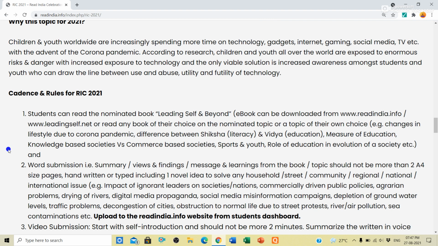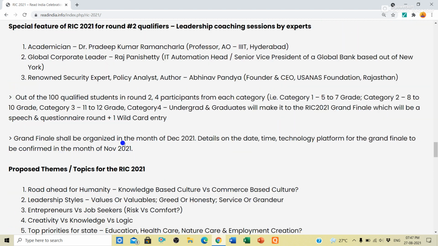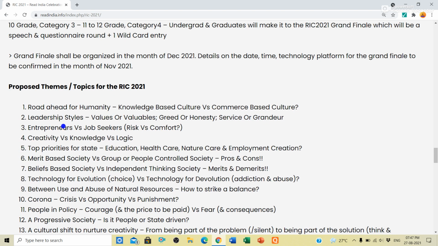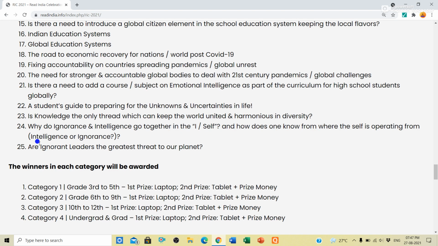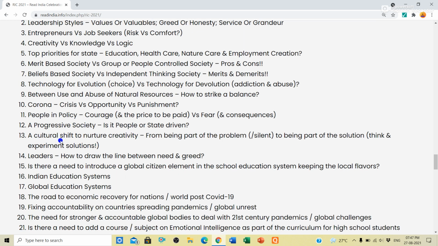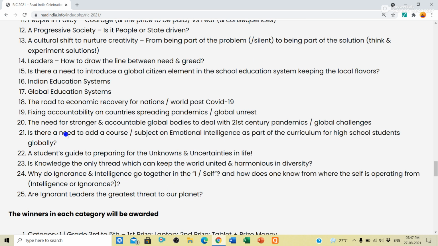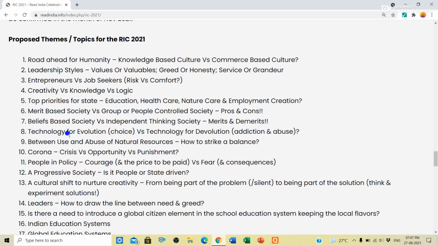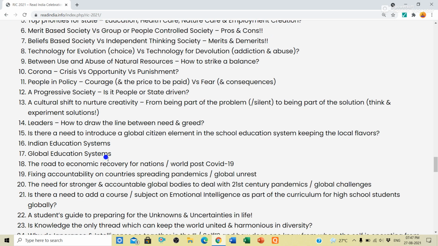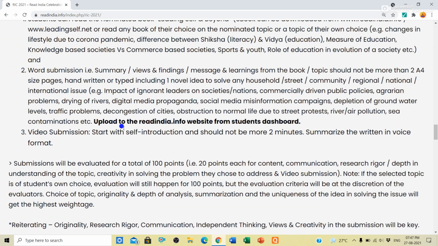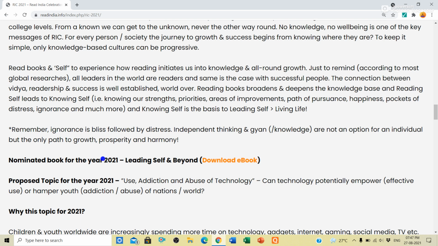For example, changes in lifestyle due to corona pandemic. They are already given here. If you scroll down, you will see they have listed 25 themes. So you can read other books also, but you have to write your summary for these 25 themes. So it is better you read the nominated book for the year, Leading Self and Beyond.